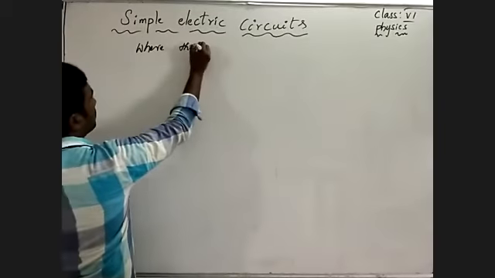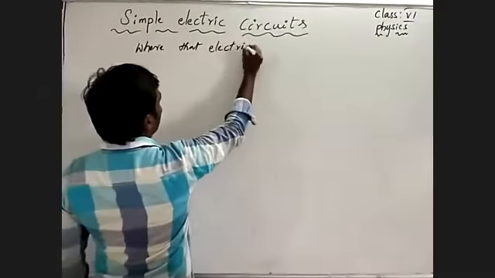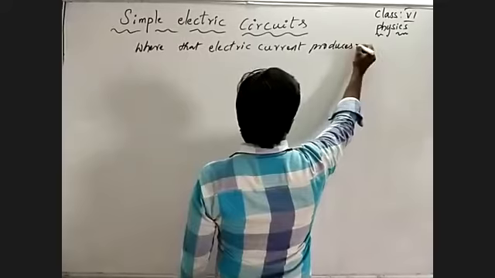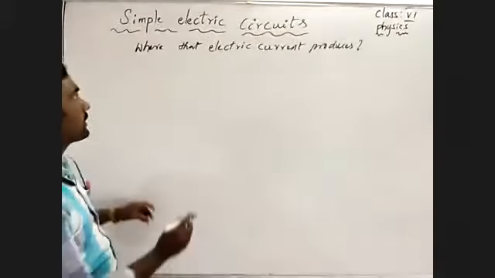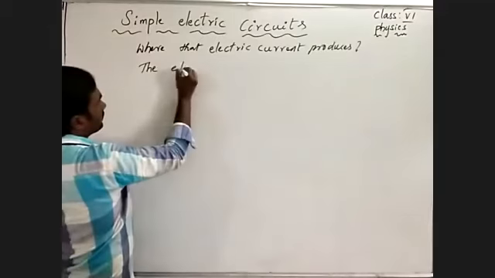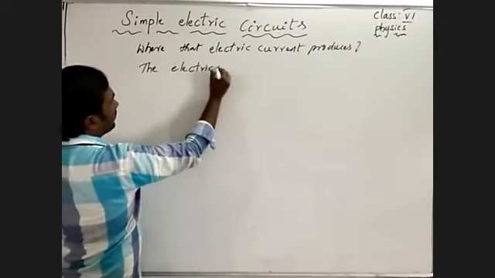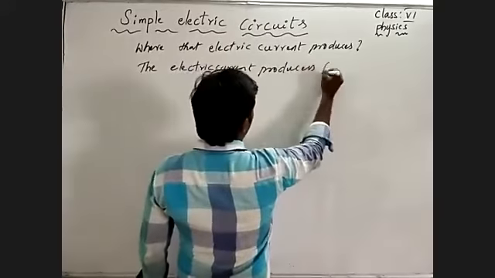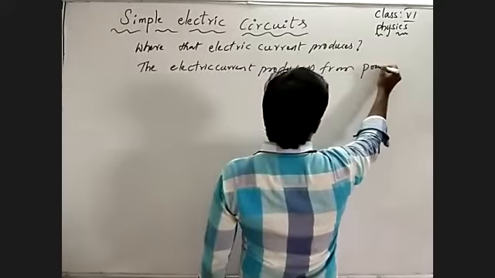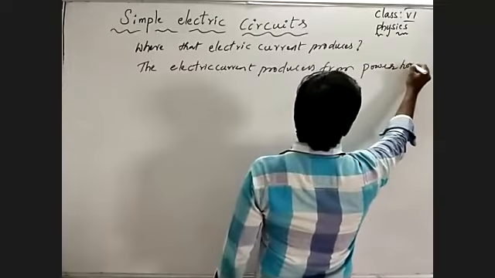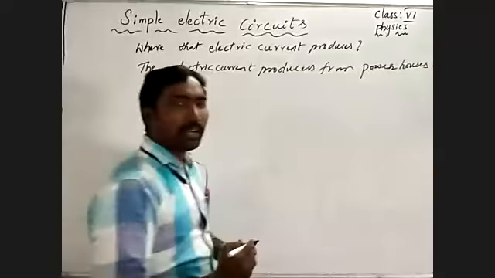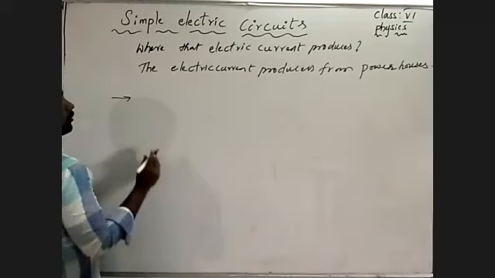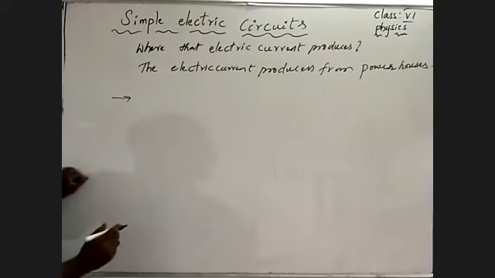Electric current is produced from powerhouses. What are those powerhouses? We have a number of powerhouses.